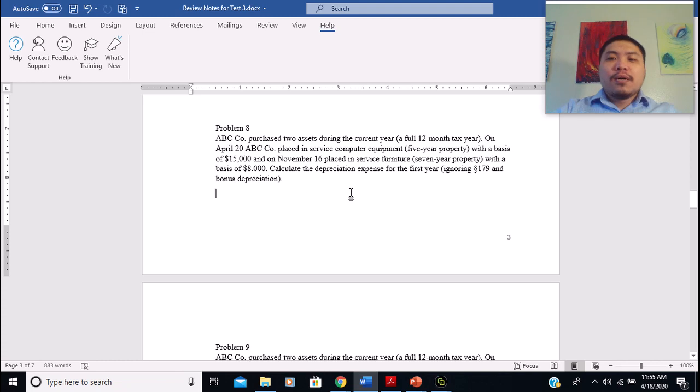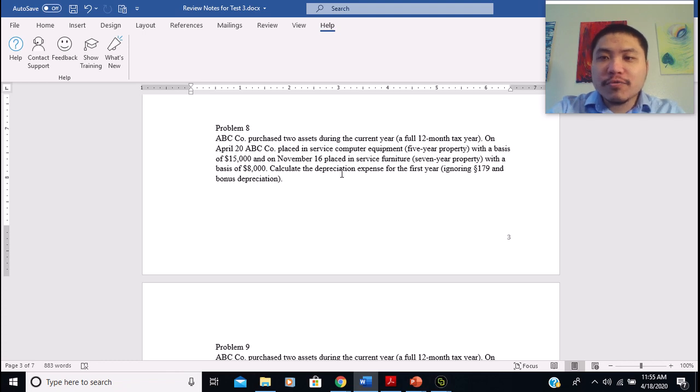Under the MACRS rule, we know if the total amount of assets placed in the fourth quarter is equal to or more than 40% of total assets placed in service during the year, then we have to use the mid-quarter convention, right?